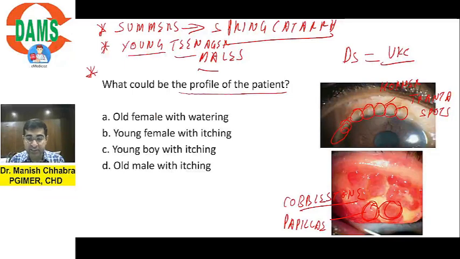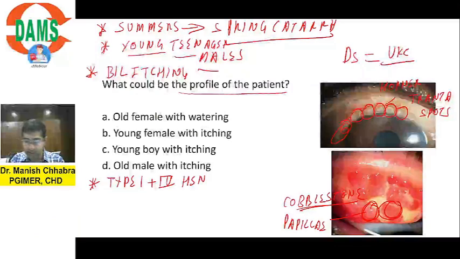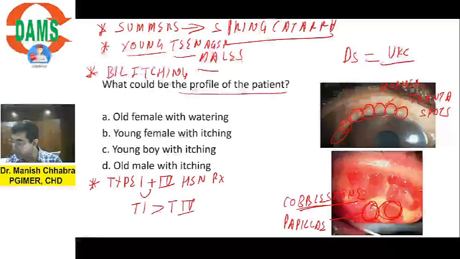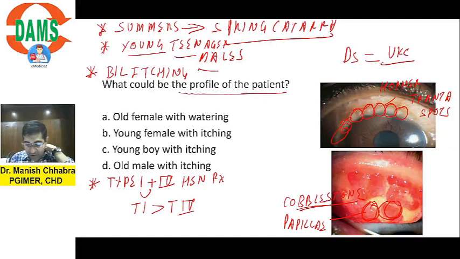Next are the important points. What are the important features that you will see? Cobblestone papillae are there, it is a bilateral condition, there is bilateral itching which is more in summers. And your previous year question: it is type 1 plus type 4 hypersensitivity reaction. If this is not in the option, go for type 1 hypersensitivity reaction. If that is not in the option, go for type 4 hypersensitivity reaction. Is it understandable? Nidhi has already told all the important points.